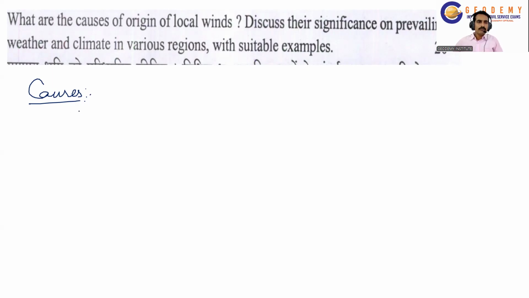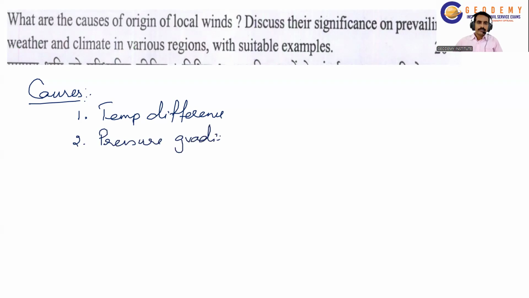So the local winds are caused by temperature differences, and due to the temperature differences, the pressure gradient force is created.